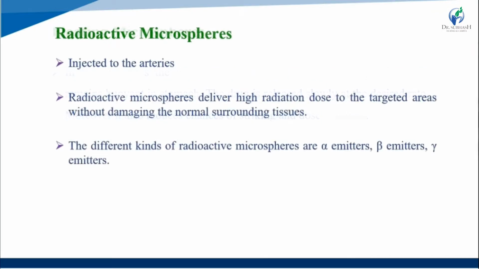Now, radioactive microspheres are injected into the arteries. Radioactive microspheres deliver a high radiation dose to the targeted area without damaging the normal surrounding tissues. They do not damage any tissues surrounding the high-dose targeted areas. The different kinds of radioactive microspheres are alpha emitters, beta emitters and gamma emitters. So this is the radioactive microsphere.